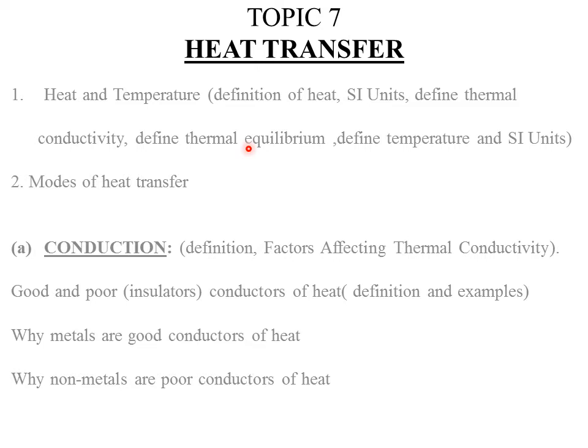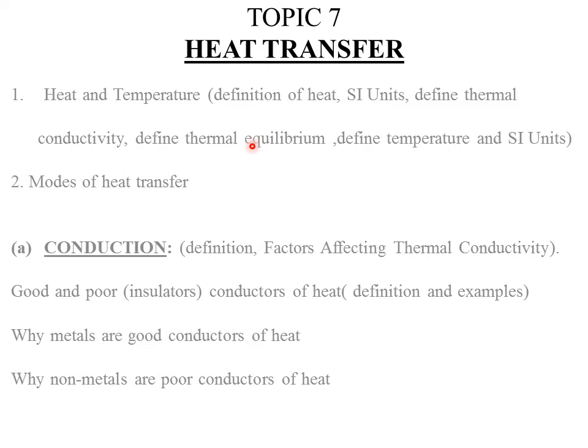Now, there is another scenario whereby the two bodies can be at equal temperatures. So when the two bodies are at equal temperatures, it means there will be no heat transfer. Why? Because there is no temperature difference. So for there to be heat transfer, there must be a temperature difference.